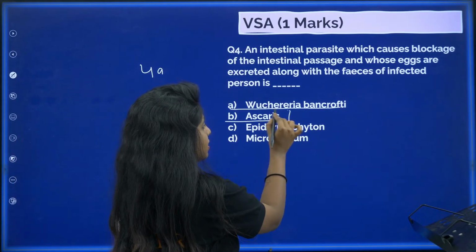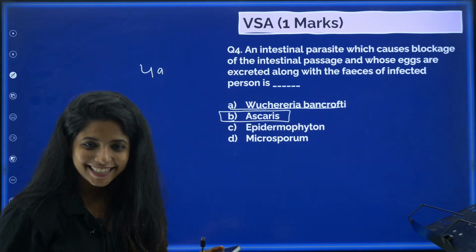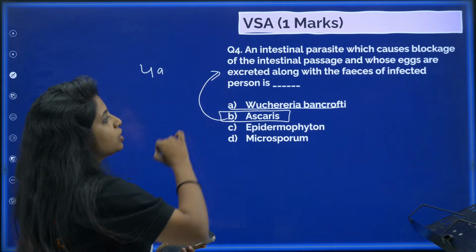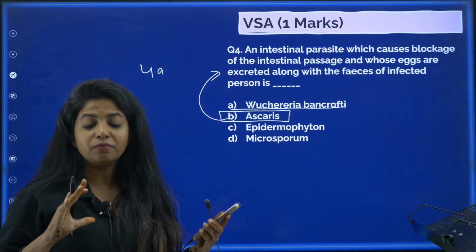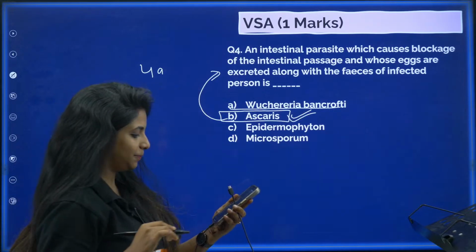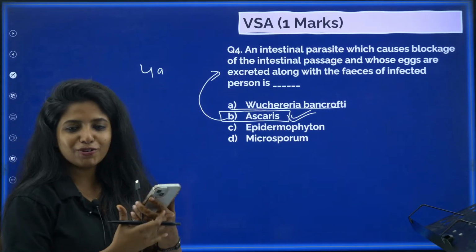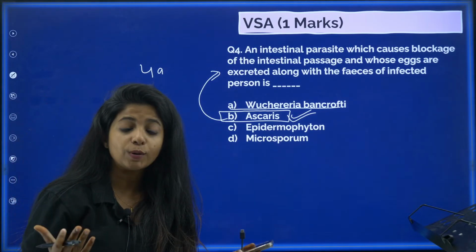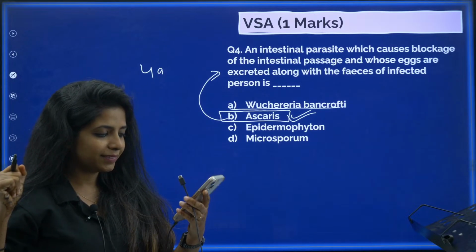Now, Ascaris, as you all said, is also known as roundworm. This is the one which stays in the intestinal passage and makes a huge ruckus there. So, this becomes your answer. You all are correct. Kudos to you. Epidermophyton, microsporum, as I said, are fungi and they cause ringworm disease. Okay?